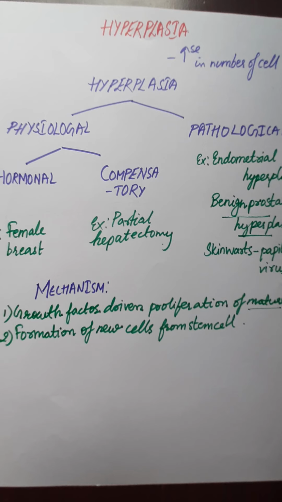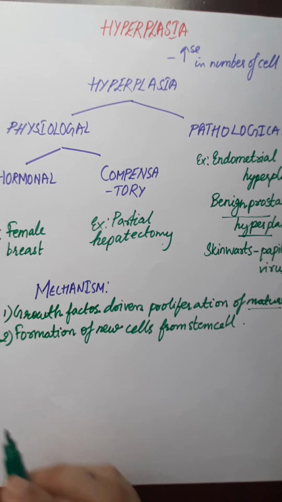The example I have taken here is partial hepatectomy, that is the compensatory hyperplasia. Here the number of cells, that is the hepatocytes, is increasing. The hepatocytes have receptors present on their surface for the growth factors. After the partial hepatectomy, the liver produces the growth factors, and these growth factors bind to the receptors present on the surface of the surviving hepatocytes, and after binding they will initiate the cell proliferation.